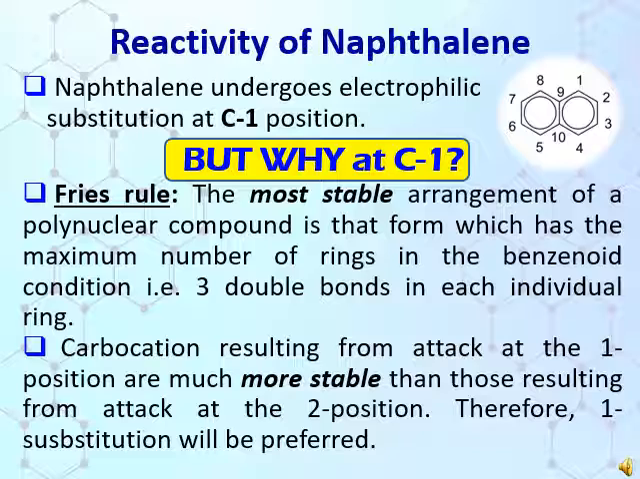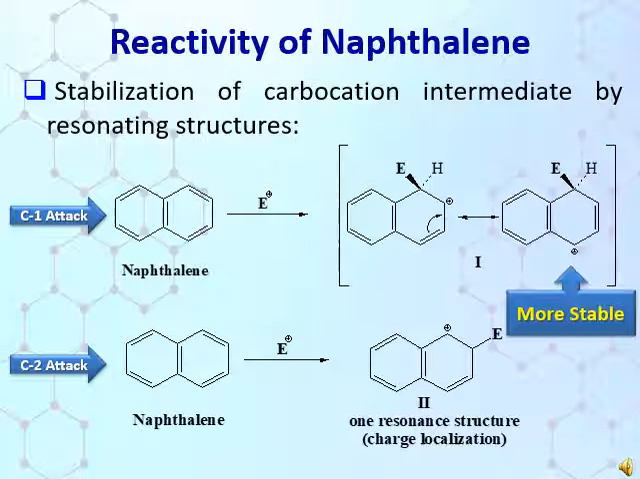Carbocations resulting from attack at the 1 position are much more stable than those resulting from attack at the 2 position. Therefore, 1 substitution will be preferred. Here see the stabilization of carbocation intermediate by resonating structure. In case of substitution at the 1 position, the positive charge is dispersed on 2nd position in the same ring, leaving the other ring in the benzenoid form.